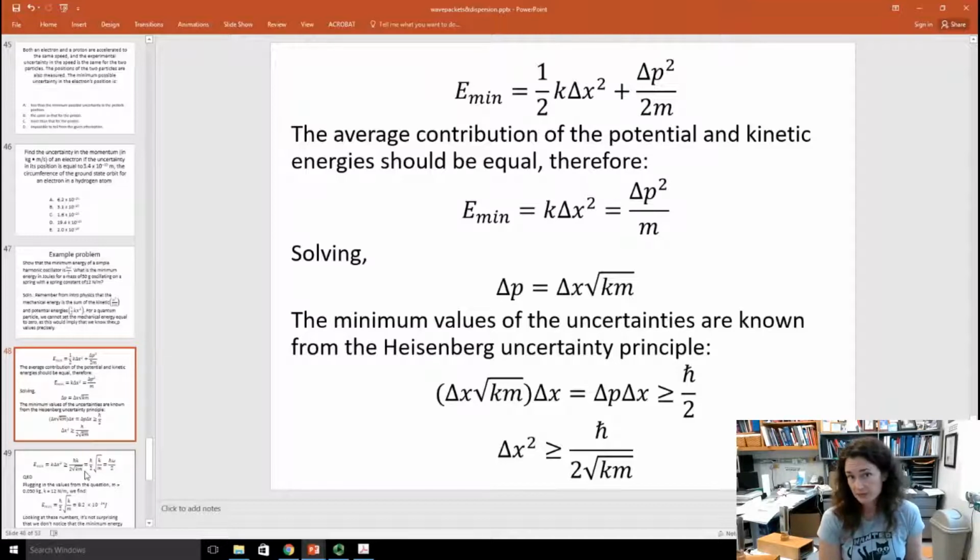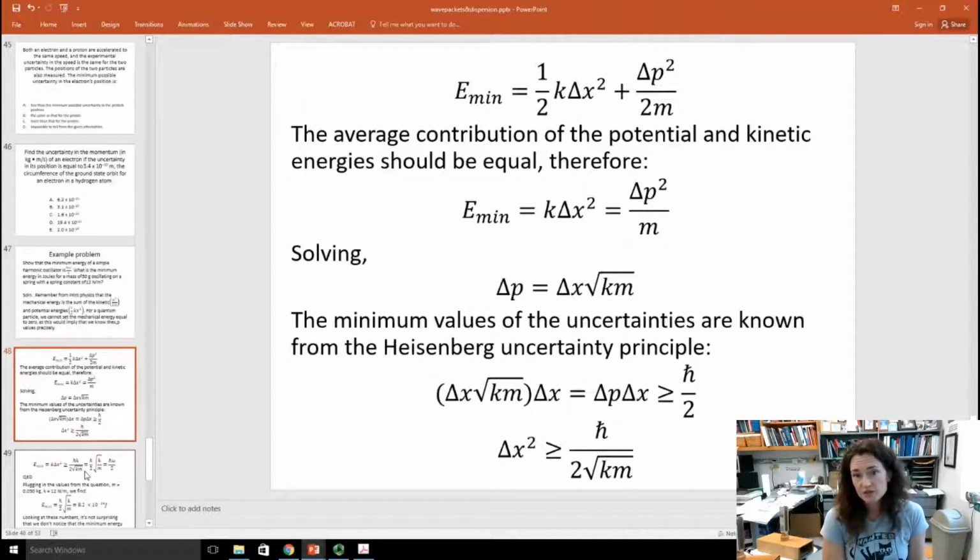Remembering that the mechanical energy is the sum of the potential plus the kinetic, our minimum energy, E min, would be equal to 1/2 k times delta x squared plus delta p squared over 2m. Now the average contribution of the potential and the kinetic energies really should be the same, okay? So that means that we can set k delta x squared equal to delta p squared over m, and that's equal to our minimum energy.